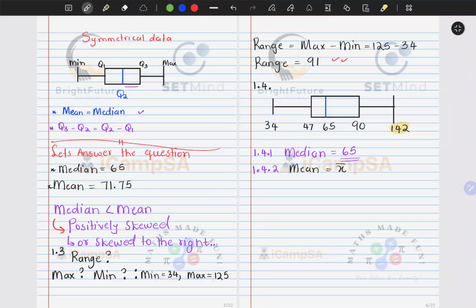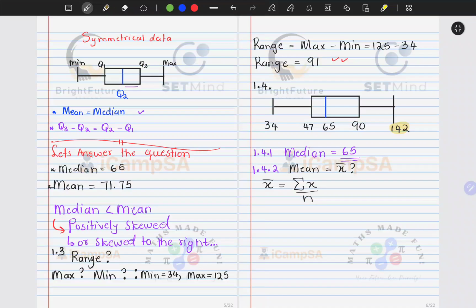Remember, mean is given by x dash. So we know that x dash was given by the sum of terms divided by n. That is what we had. But now what we need to realize is that the sum of terms has actually increased.